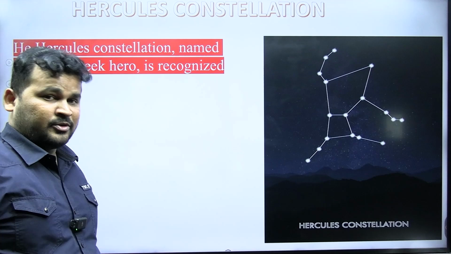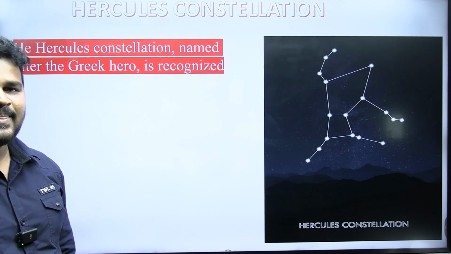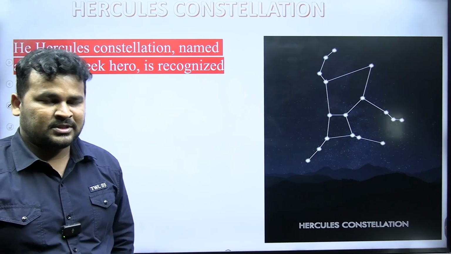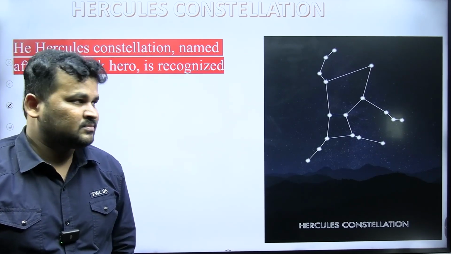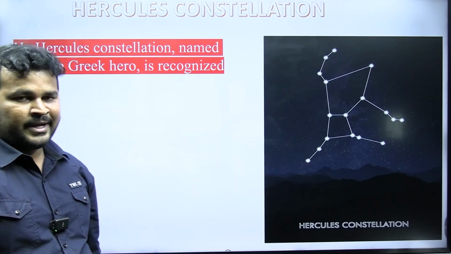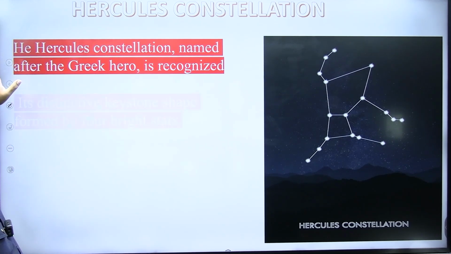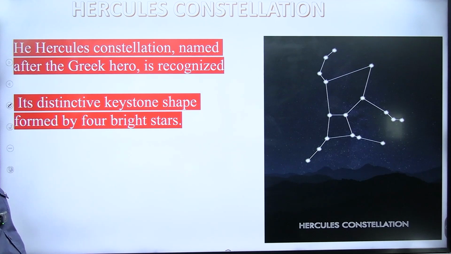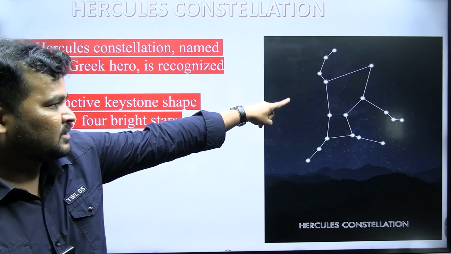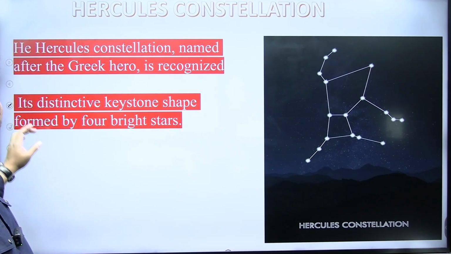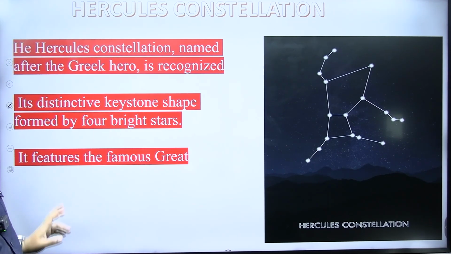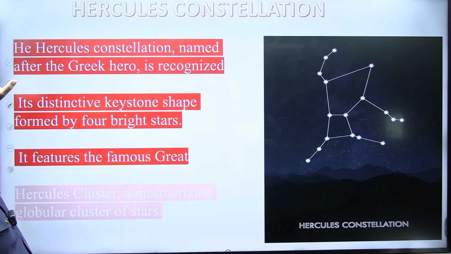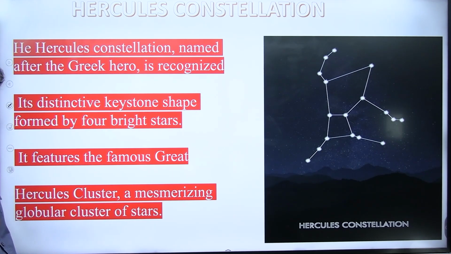If you have known world history, you might have heard Hercules' name. On the name of Hercules, this group of stars was named the Hercules constellation. It is a distinctive keystone shape formed by 4 bright stars. You can find here there are 4 bright stars. It features the famous Great Hercules cluster, a mesmerizing globular cluster of stars.